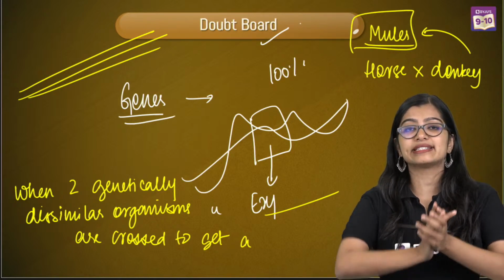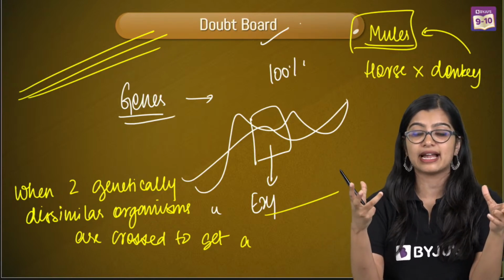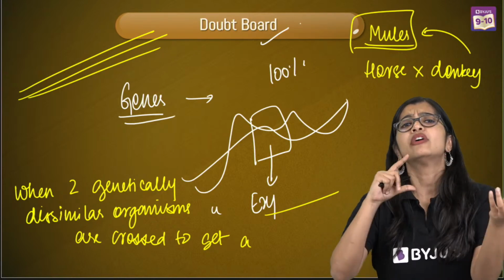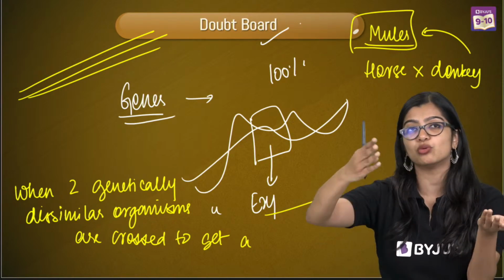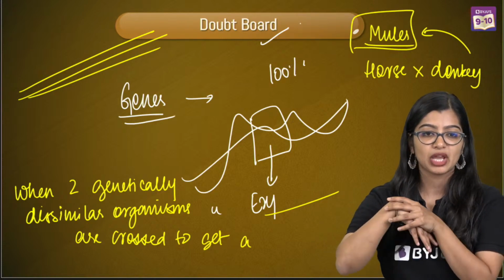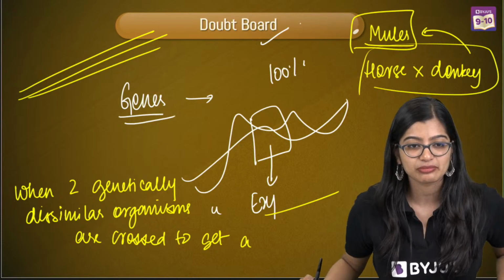So genus is nothing but a layer, or I would say a category, wherein we see that there are organisms which have a lot of similarities, but they still have differences when compared to maybe, at a species level. What is a mule? When a horse and a donkey are crossed, you get a mule, okay?